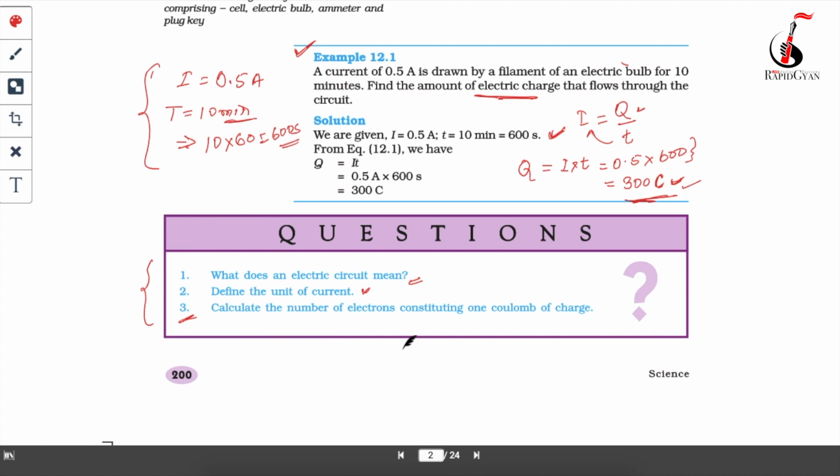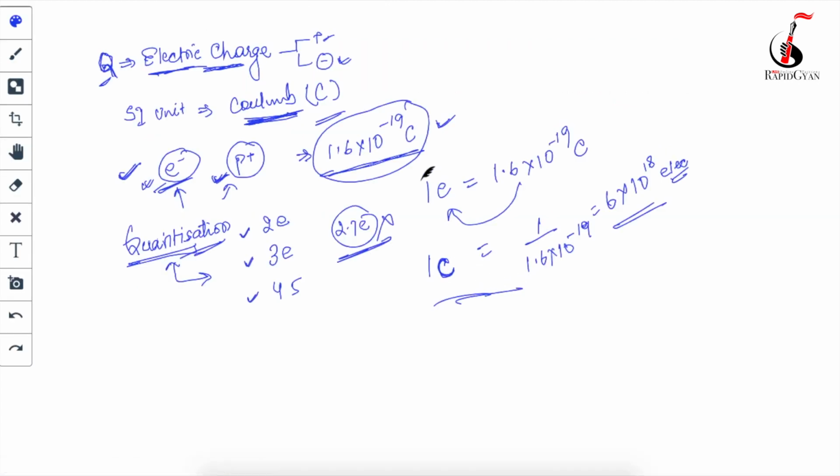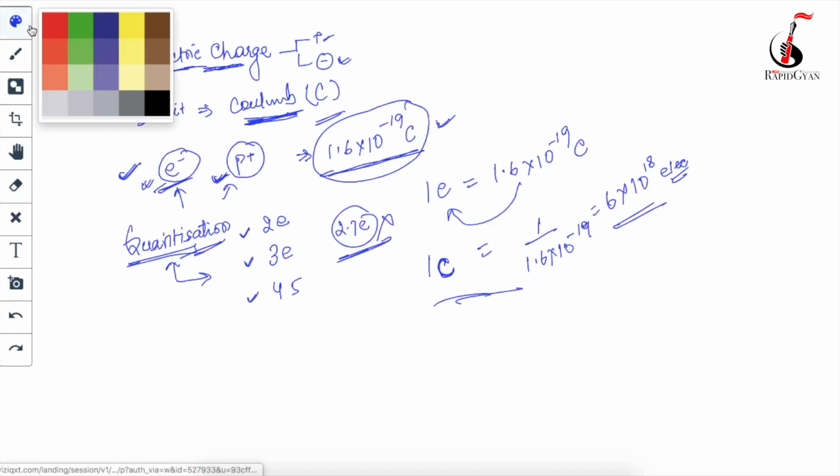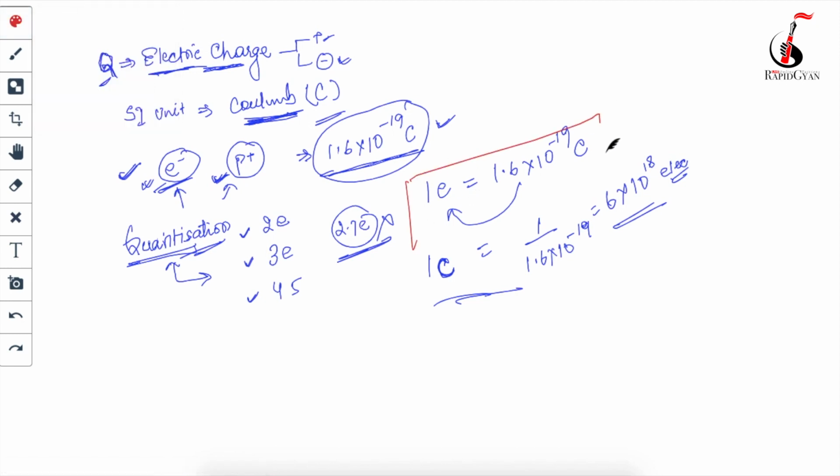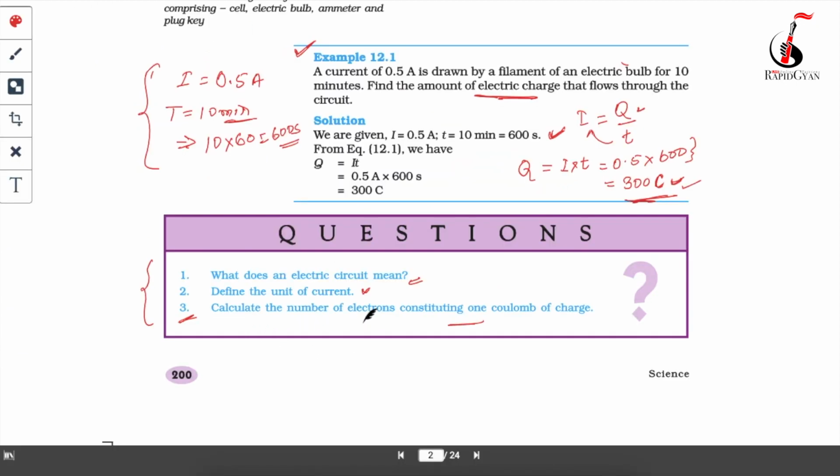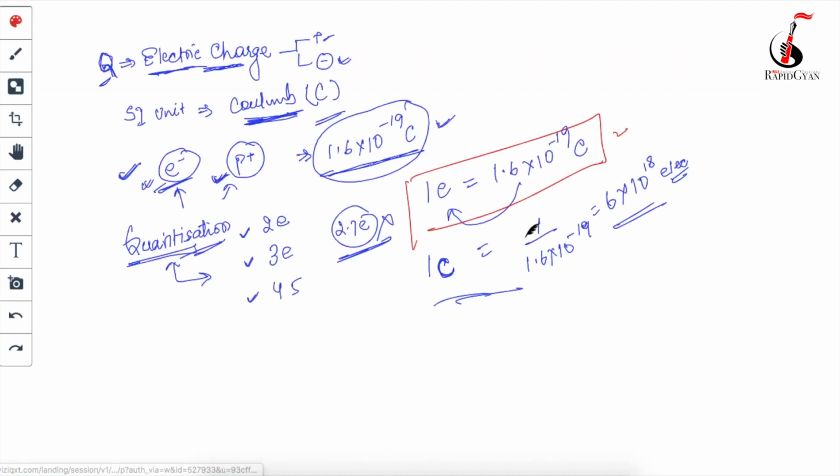Okay beta. Now the next question is, calculate the number of electrons constituting 1 coulomb of charge. I have already calculated and I have shown it to you guys. Look here. What I have shown you, 1 electron has 1.6 into 10 to the power minus 19 coulomb. Your question is saying, calculate the number of electrons in 1 coulomb of charge. So it's 1 upon 1.6 into 10 to the power minus 19, which is 6 into 10 to the power 18 electrons. Here is a solution.